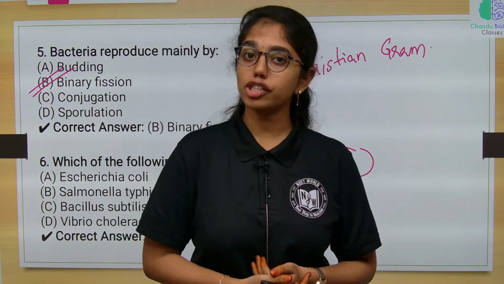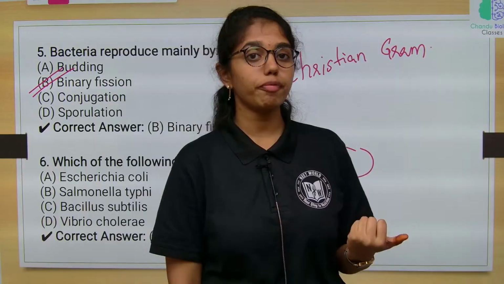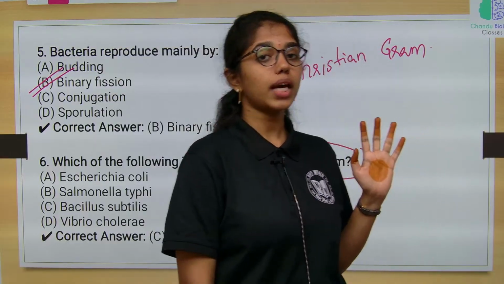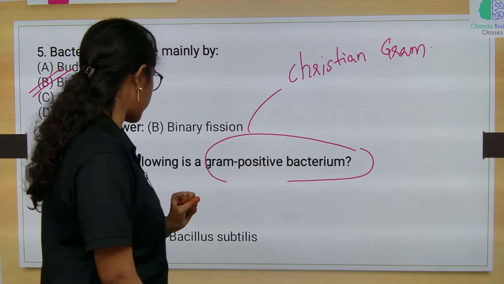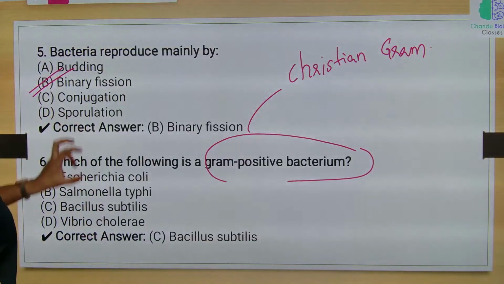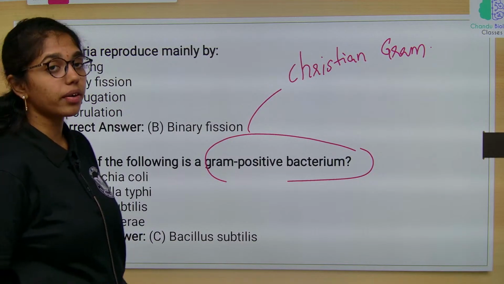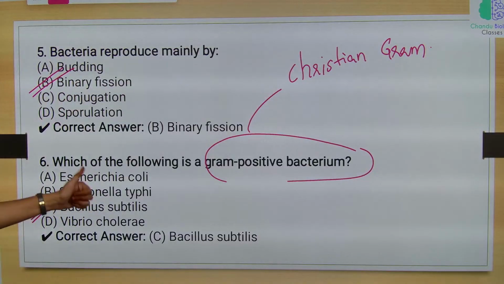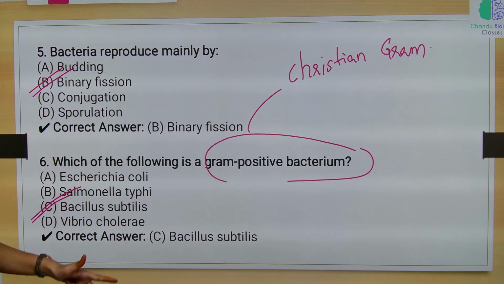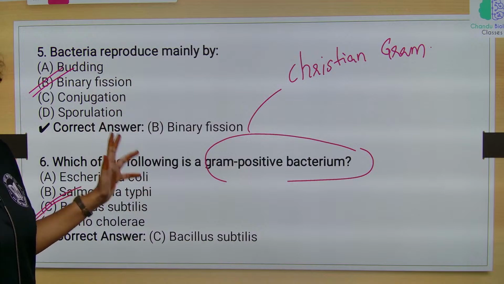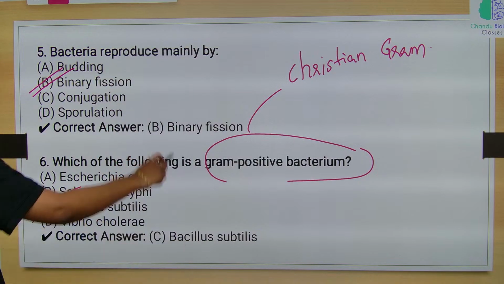And there is presence of teichoic acids in gram positive bacteria, absence of teichoic acids is seen in gram negative bacteria. So here amongst all this, which is the example of gram positive bacteria? Bacillus subtilis. Bacillus subtilis is the best example for gram positive bacteria, whereas E. coli, Salmonella typhi, Vibrio cholerae, all these are examples of gram negative bacteria.